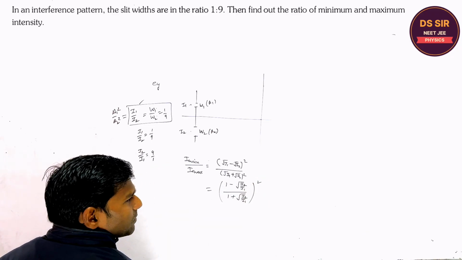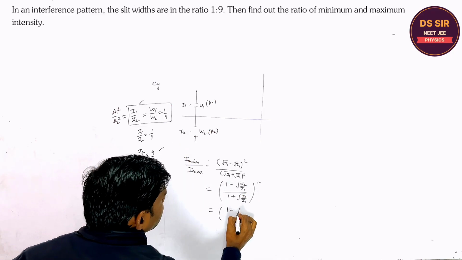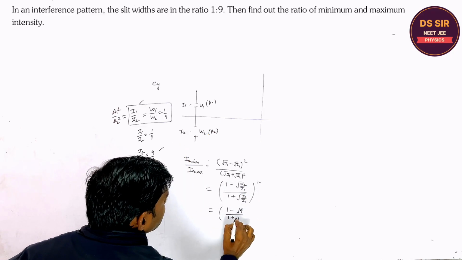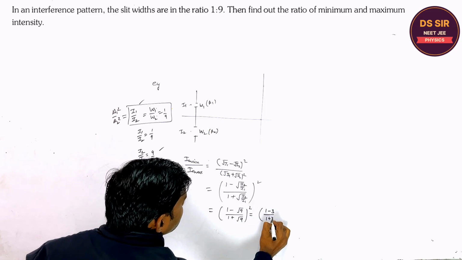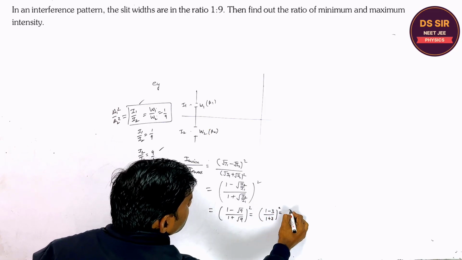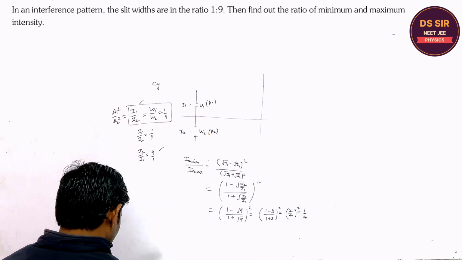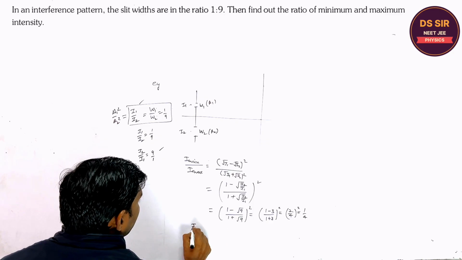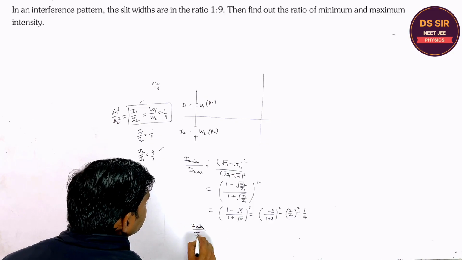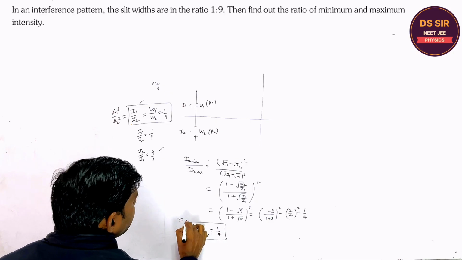So this is equal to 1 minus root of I2 upon I1, which is root 9, that is 3, upon 1 plus 3, whole square. That is 2 upon 4 whole square, which is 1:4. Is it clear or not? So the Imin to Imax ratio is coming 1:4.